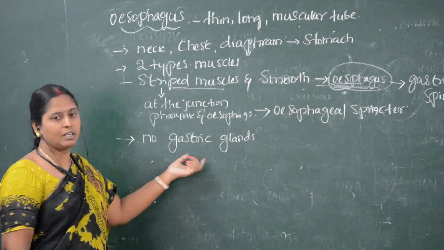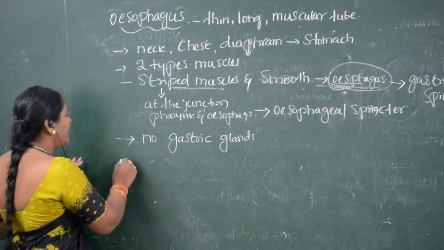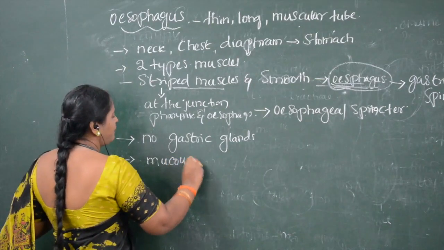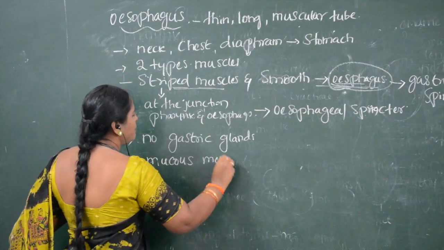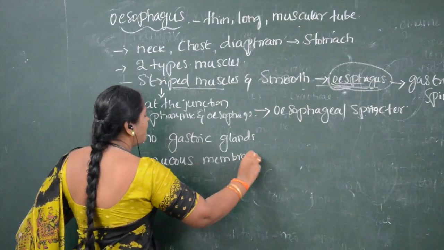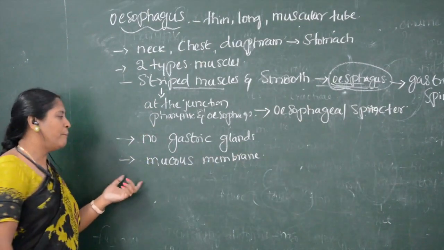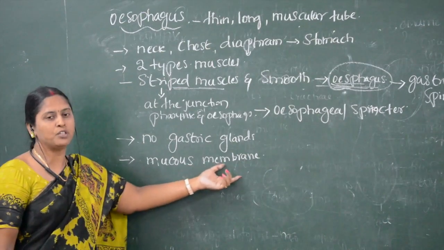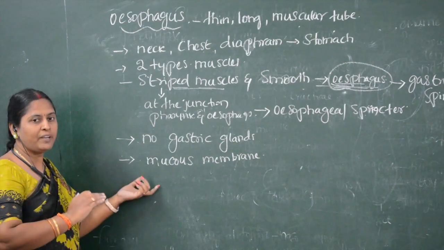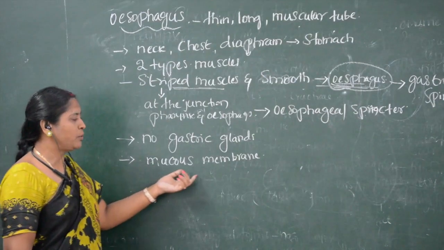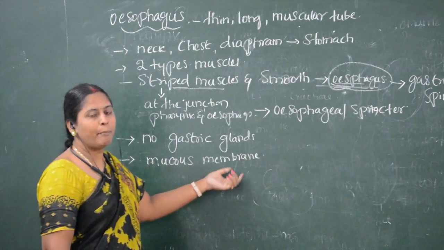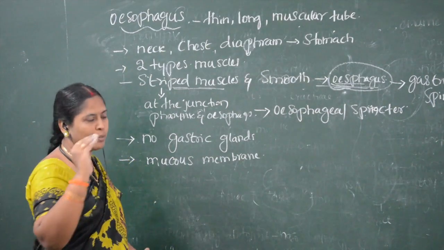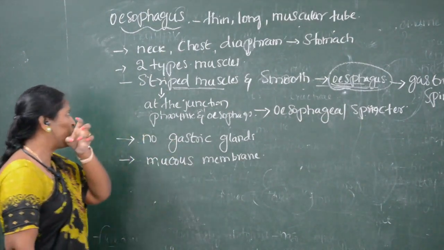No gastric glands are present, but internally it is lined with a mucous membrane. What is the main function of the mucous membrane? The mucous membrane helps the easy passage of food. The esophagus, lined with mucous membrane, helps the food particles to run smoothly till the stomach. So this is the function of the esophagus.